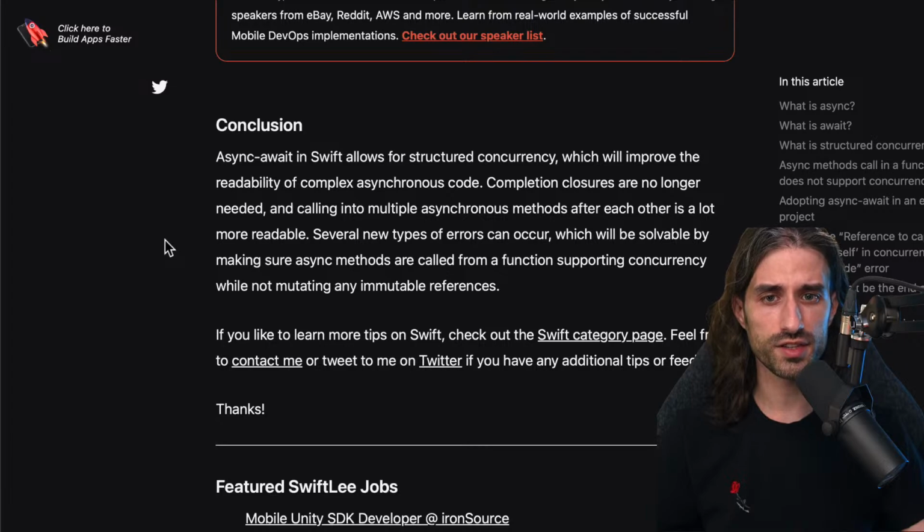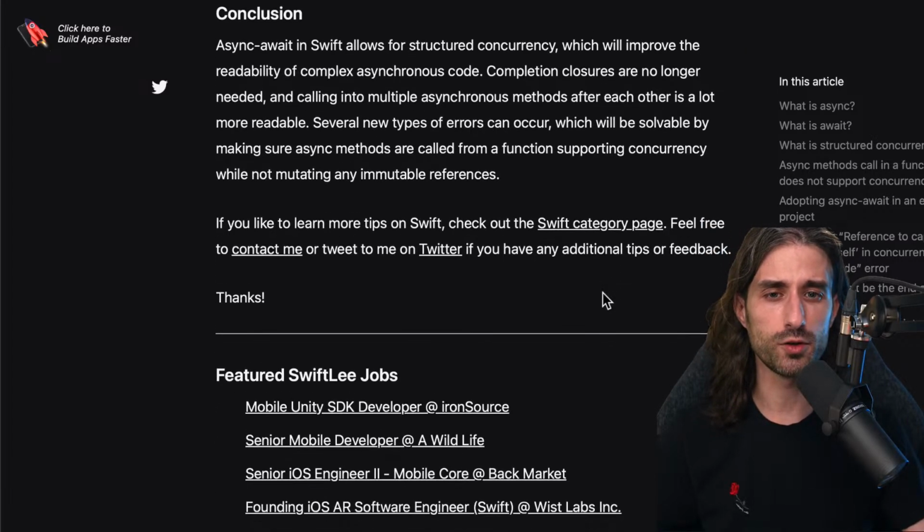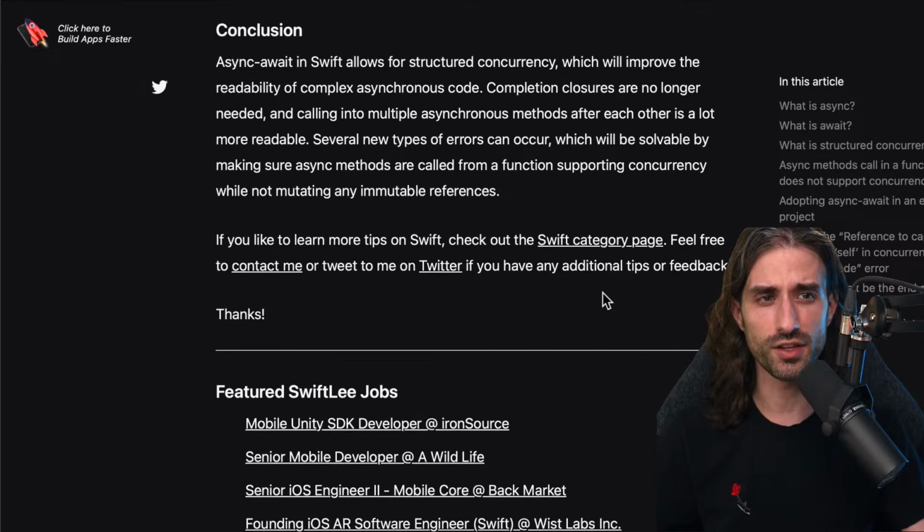Several new types of errors can occur, which will be solvable by making sure async methods are called from a function supporting concurrency while not mutating any immutable references. And these errors are more like the errors you encounter when you are getting started, but they're not errors that should happen once you are a seasoned Swift concurrency developer. And also it's errors that happen at compile time, so very different from errors that would arise at runtime. That's all for the first article.